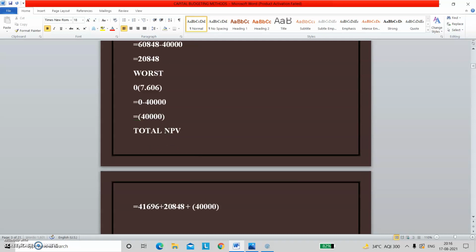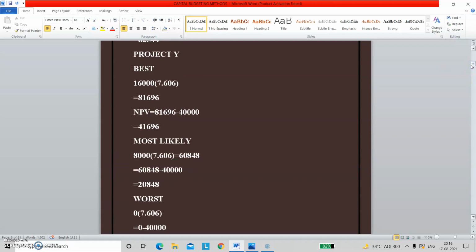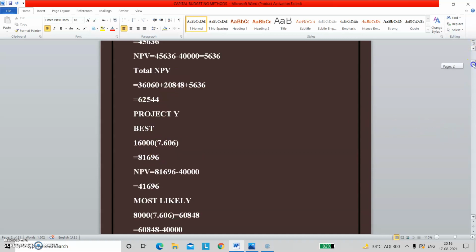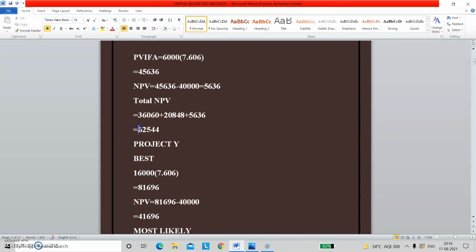This simply means this is a loss of 40,000, right? So the answer will be 62544. So here we can see the total NPV for both the projects is same. For project Y, the total NPV is 62544, and for project X also, the total NPV is 62544. See here, right?